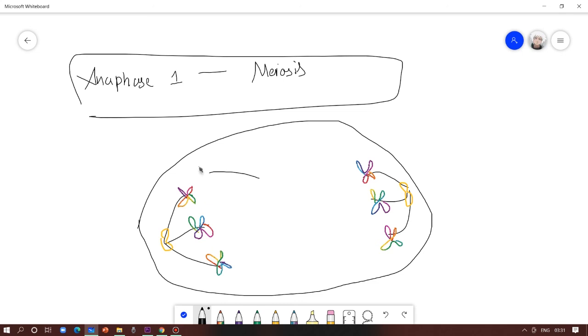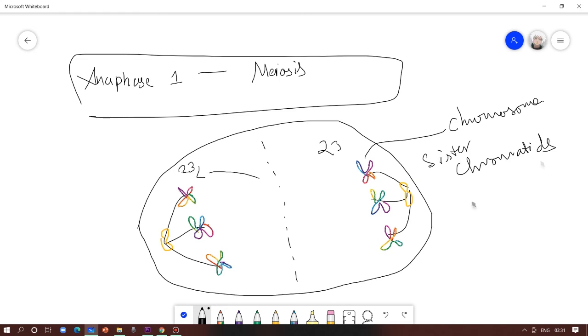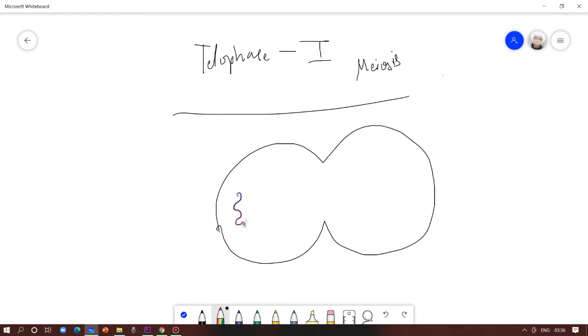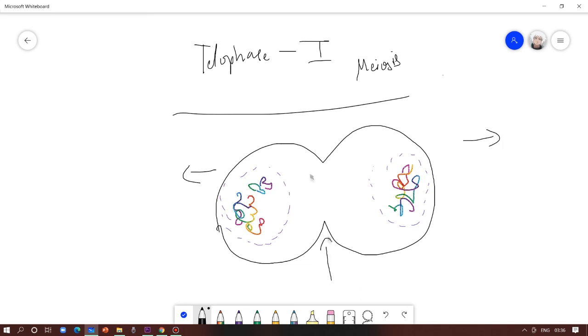So this separation process goes on till the homologous pairs are separated, 23 this side and 23 that side. So after this, we'll have the telophase 1 of meiosis 1, where the chromosomes that went this side will decondense and the chromosomes that went that side will decondense, and the nuclear membrane will now start to appear, resulting in two nuclei inside the same cell. The cytoplasm will have a depression, a furrow, and this cleavage will develop and result in cytokinesis, similar to mitosis.